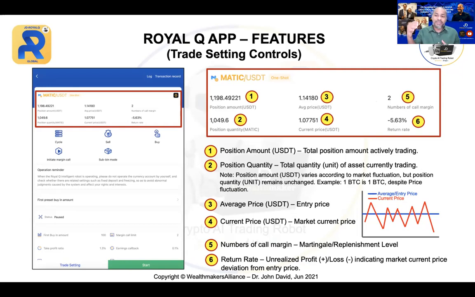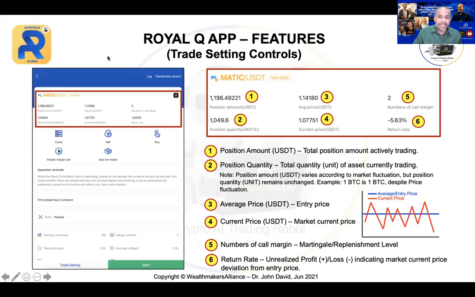If it's negative, that does not mean loss. That is just unrealized profit and loss, indicating the current market price deviation from the entry price. The gap from your entry price. If it goes against you, definitely the negative will be bigger, but that doesn't mean it's a loss. It's just floating. All you need is to wait for the market to rebound, and once it hits 1.1%, it will take the profit for you. So this is the first thing you need to understand. I hope that is clear.